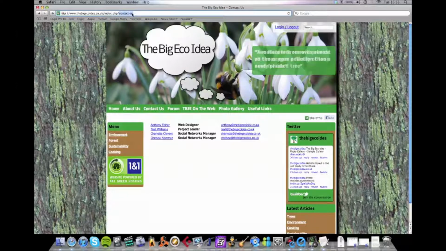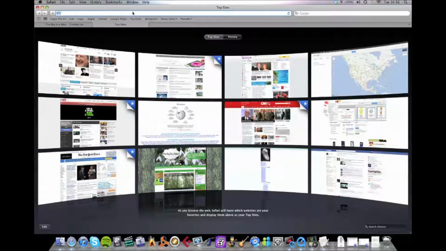You don't want to do this, however. You want a descriptive title of whatever the article is. So contact us is pretty self-explanatory, and the reason you need this is for search engines, and search engines will find the page better if it's got a descriptive title in the URL, and it will come up high in the page results. Also very important, no spaces in the alias box. If you want more than one word, you need to put a dash between them like that, and all lowercase as well. So we'll go back to the administration panel,